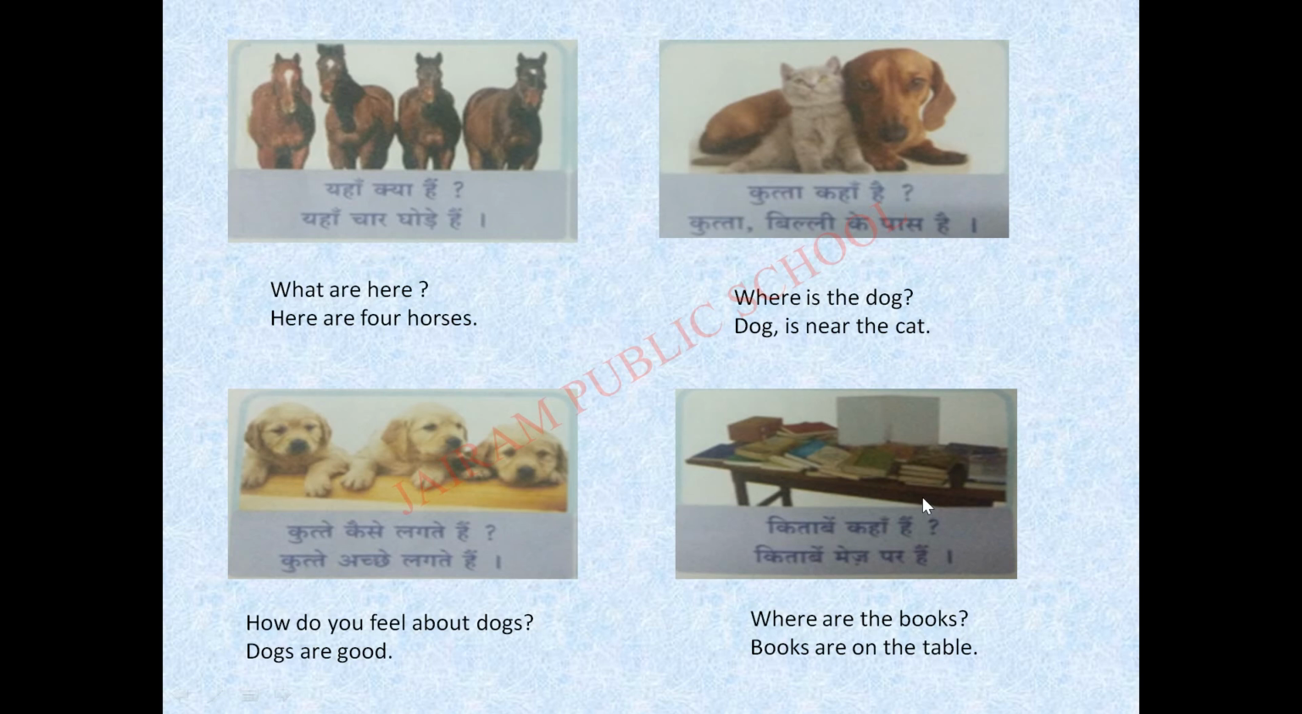Kitabein kahan hain? So, where are the books? किताबें मेज पर हैं. Books are on the table. So, मेज means table, पर means on. Which means books are on the table. किताबें कहाँ हैं? किताबें मेज पर हैं.